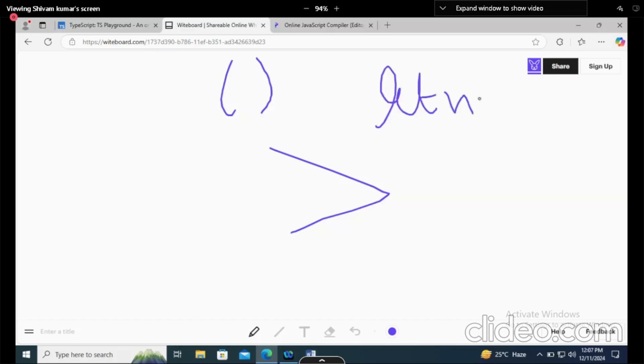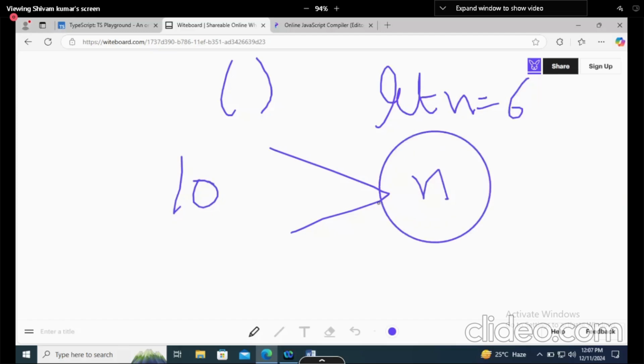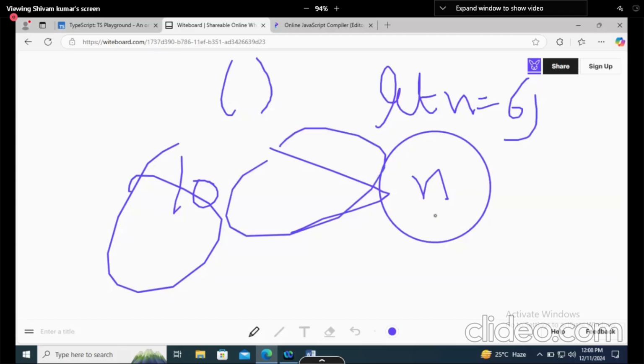Let num equals n equals 6. Now tell me, with respect to n, this is less than. I'm talking about n, why will I talk about 10? I will say n is less than 10. My n is 6, so n is less than 10. This is a less than operator. It doesn't matter about the name, it's just about with whom you are using it.